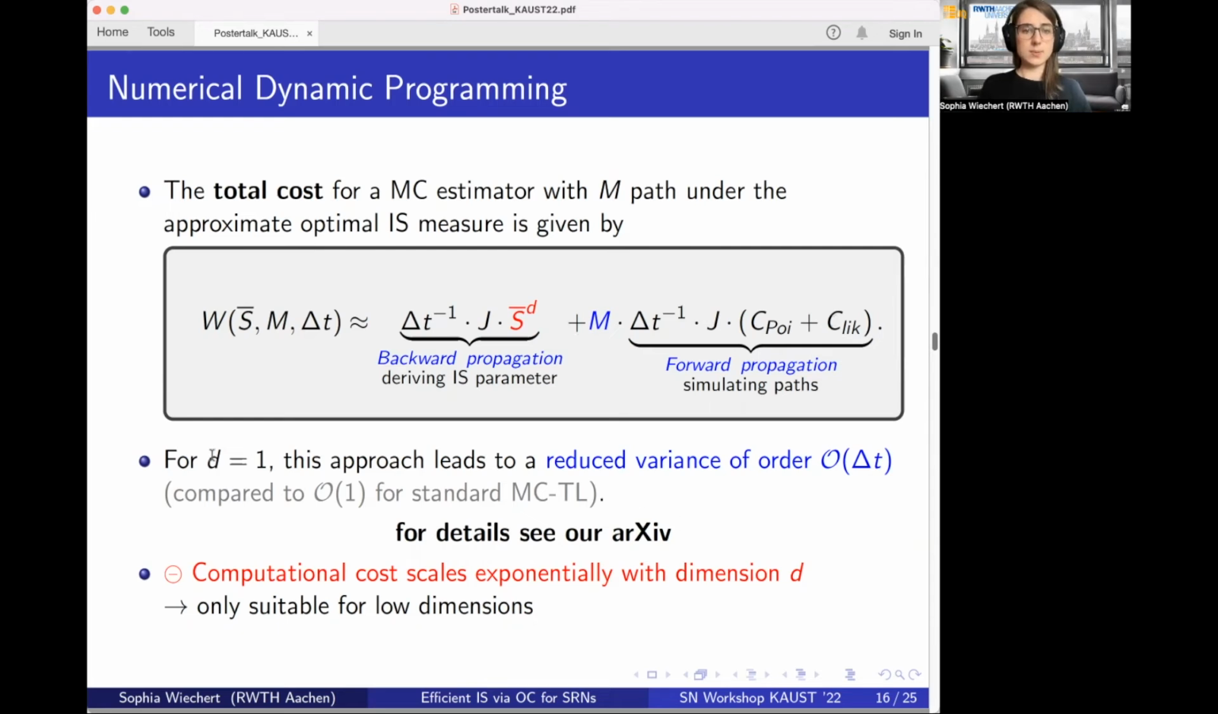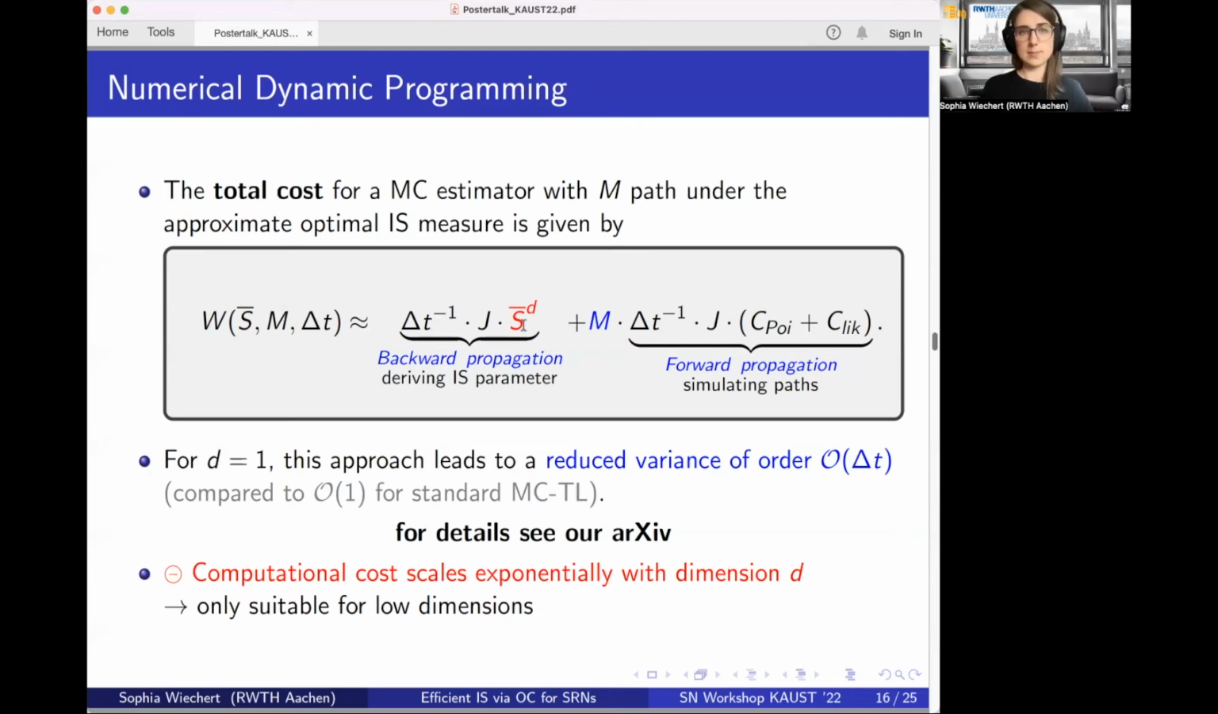We've implemented this for one-dimensional examples and have seen a huge variance reduction. For details, please have a look at the arXiv or at my poster. But there's a small problem with this approach, and this is that the backward propagation scales exponentially with the dimension d. This is here at s to the power d. Therefore, this approach becomes very expensive for high-dimensional stochastic reaction networks.